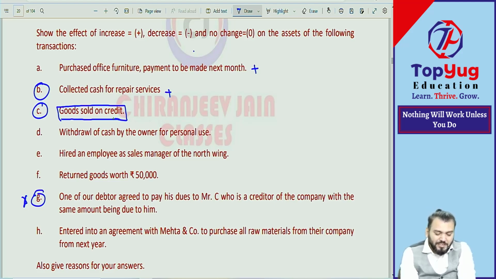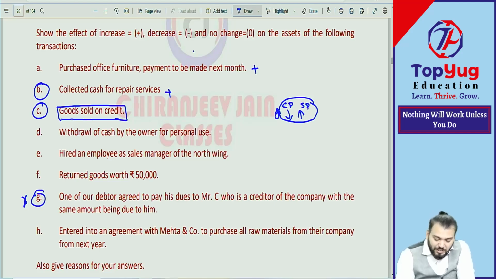Goods sold on credit. One doubt will come: goods are going out, and they are sold on credit, so receivable will also increase. So one stock will decrease and receivable will increase, but with different amounts. Normally when we sell, this is the cost price and this will be the sale price. So ultimately the asset will increase or not.